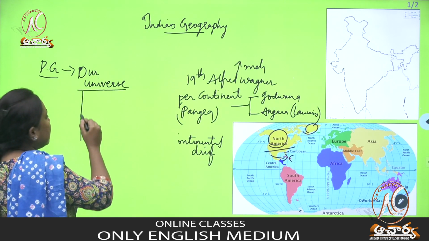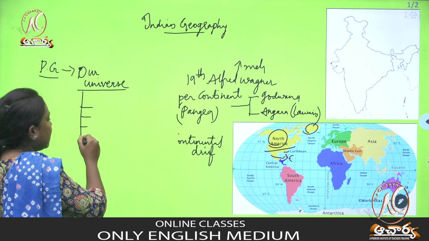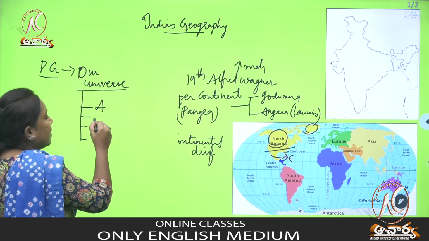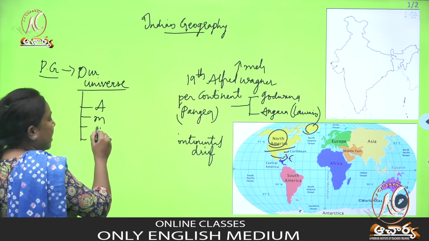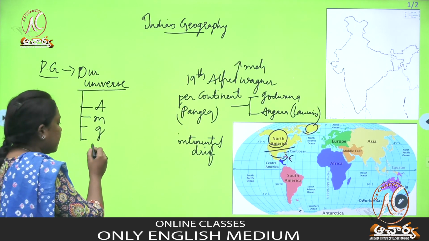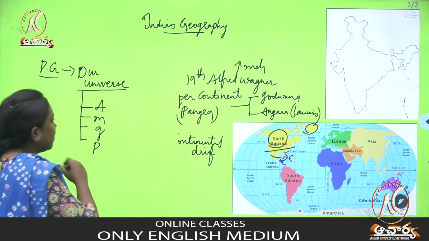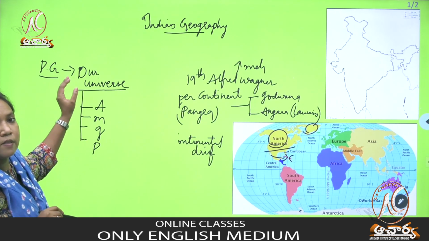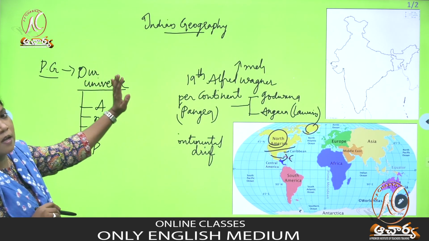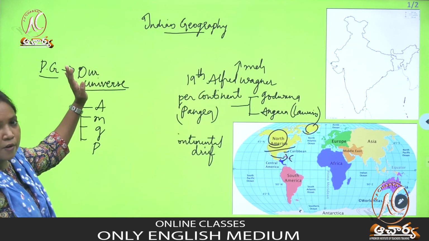What does the universe consist of? The universe consists of asteroids, meteoroids, galaxies, and planets. So in physical geography, one of the parts we are learning about is our universe.